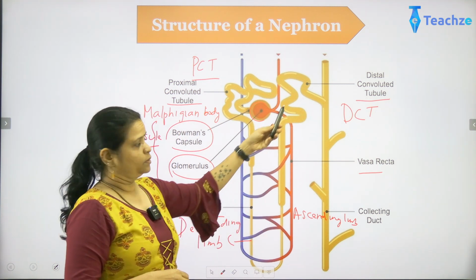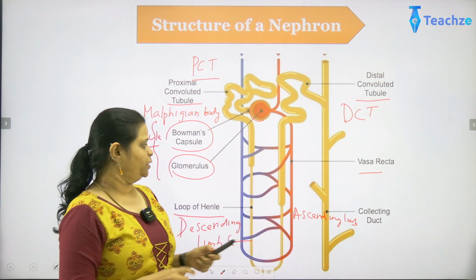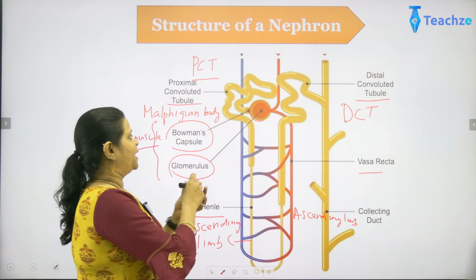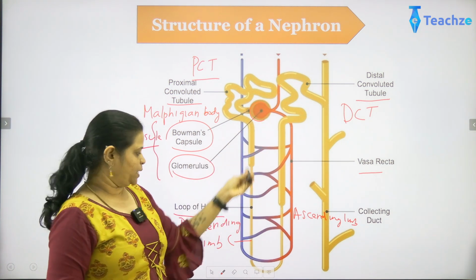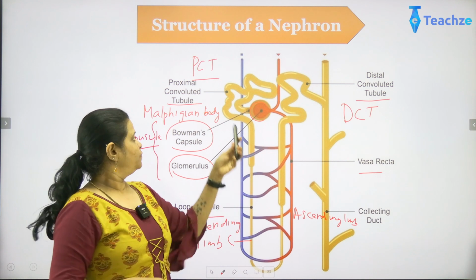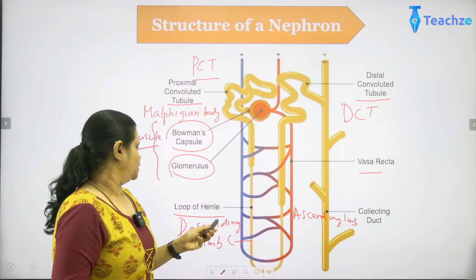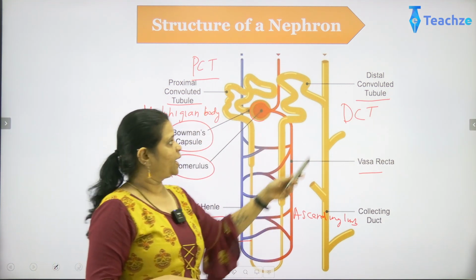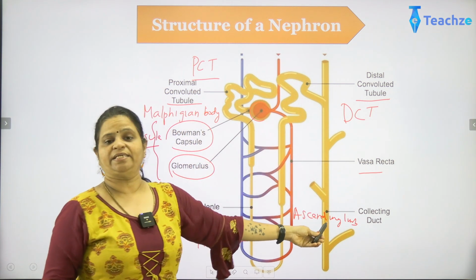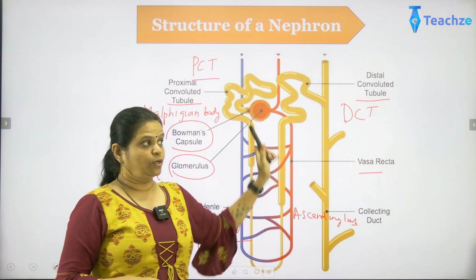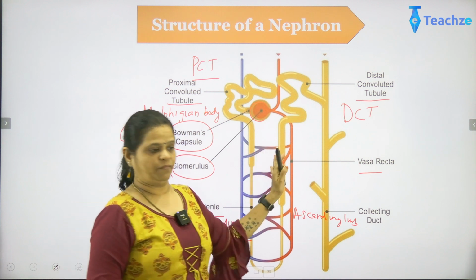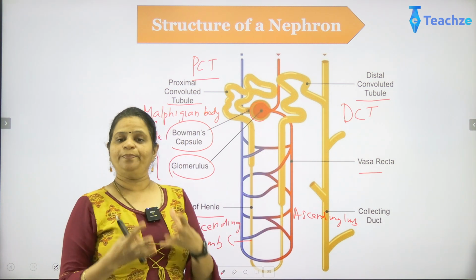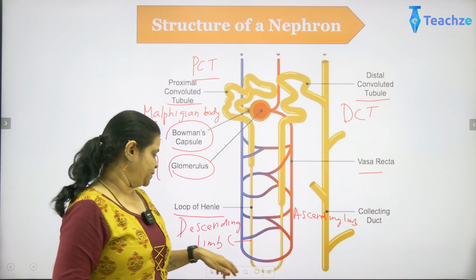So right now, these are the parts of a nephron, and together this is divided into the capsule as well as the uriniferous tubule, where it is divided into a PCT, Henle's loop and the DCT, all collected at the junction of the collecting ducts. Now these are the general parts of a nephron. What they excrete, how the process occurs, all that we will be taking up in the next session.